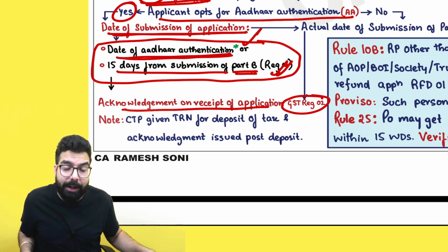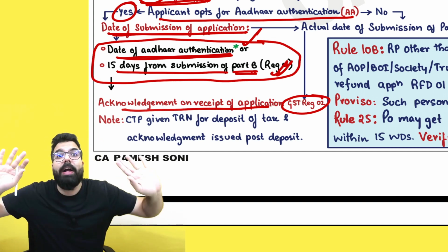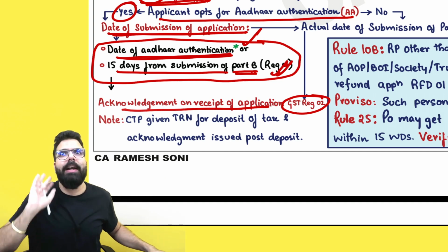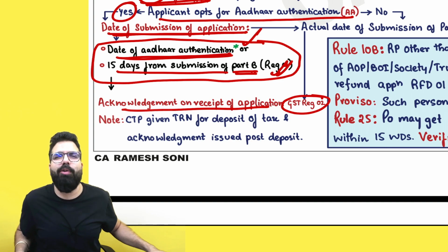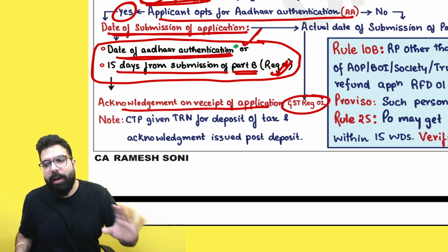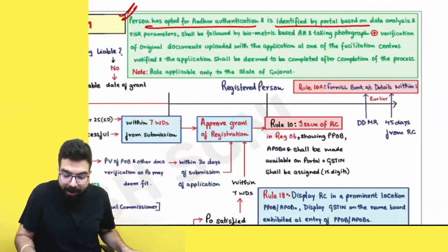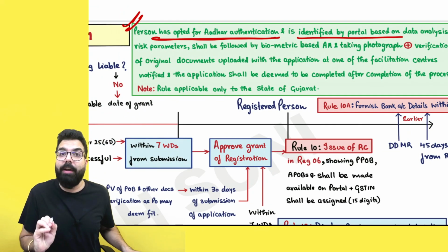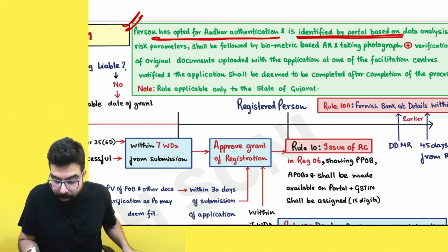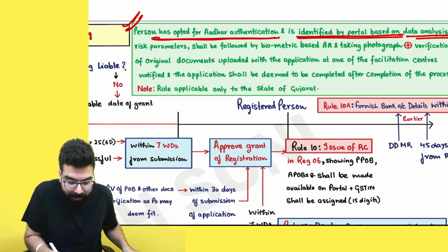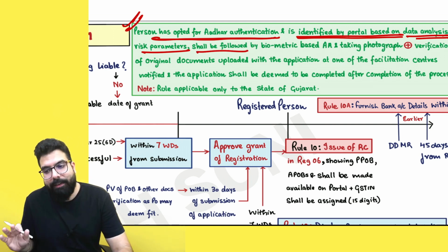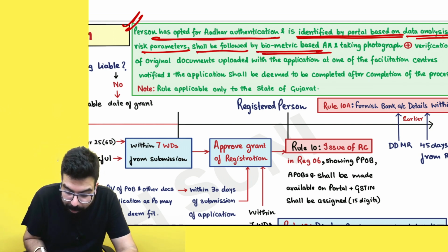But what they are telling is, even if you have opted for Aadhaar authentication, there are times when the portal can identify you. Nowadays, the department is also using artificial intelligence, and if the portal identifies you as a risky kind of person, then the person has opted for Aadhaar authentication, but if you are identified by the portal based on data analysis and risk parameters, it shall be followed by what, sir? Biometric based Aadhaar authentication.